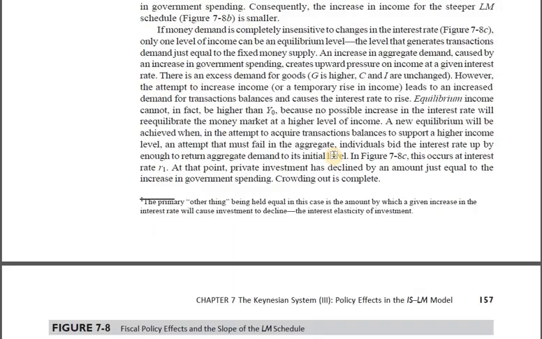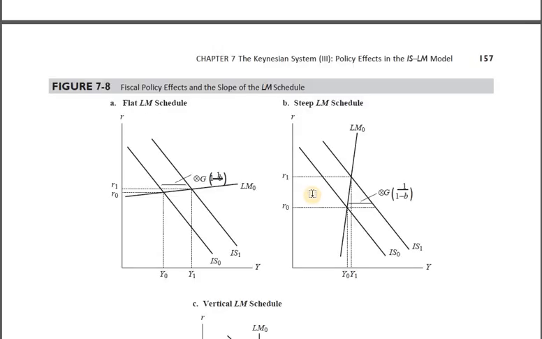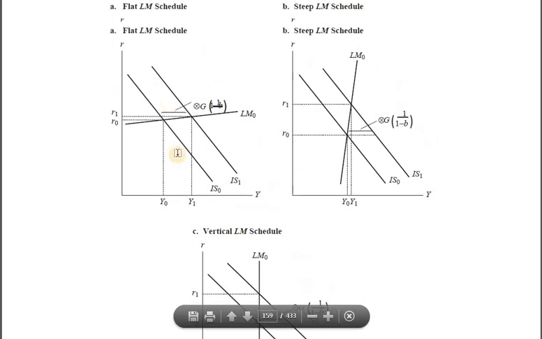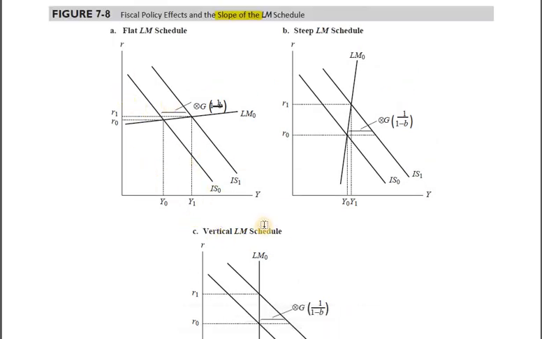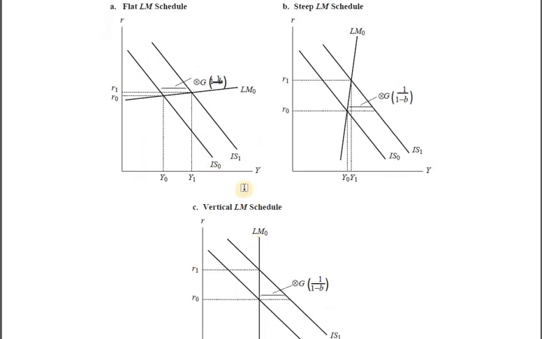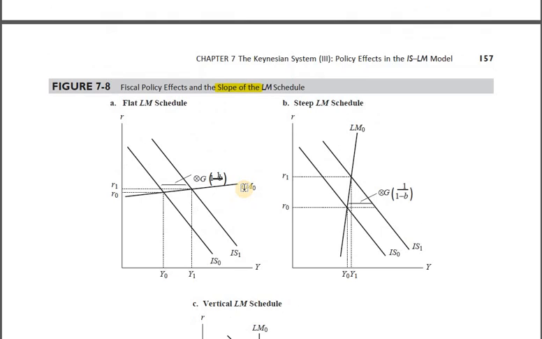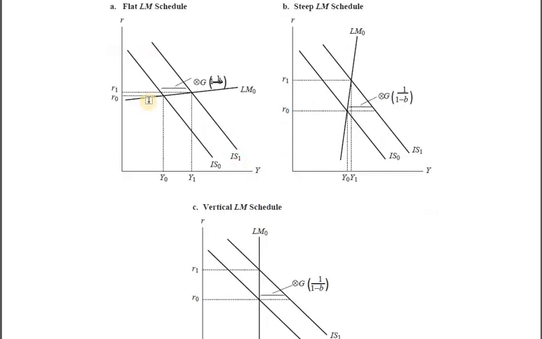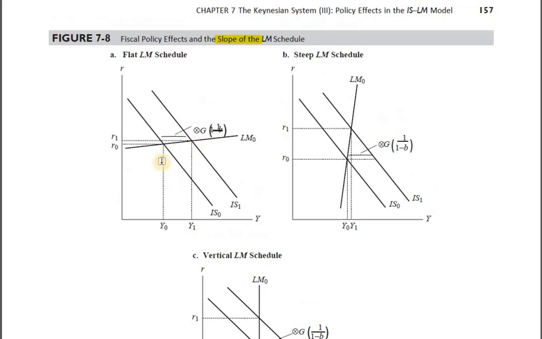So herein we are to keep the slope of the IS schedule as given. Because we are to specially focus on the slope of the LM schedule here, let's make the IS curve look the same, here the same, here the same. There is no change of slope in the IS curve here. In the exam there isn't much time, so memorize a bit or just keep things in mind. The moment we are to emphasize the slope of the LM curve, take the slope of the IS curve as given and draw it like this, here, here, here. That's it. Now focus on the shape of the LM curve.